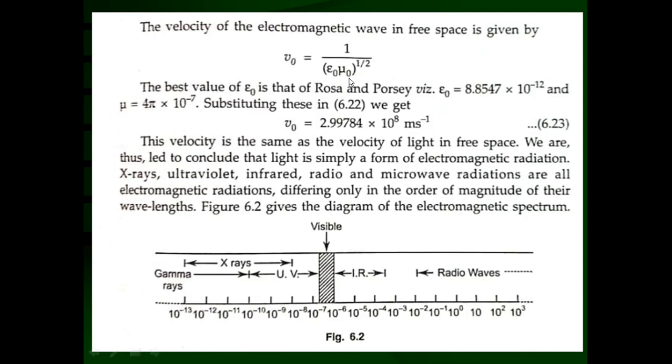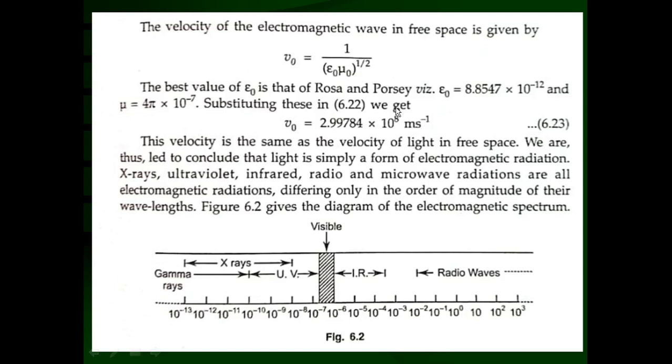If we substitute these values in these equations and calculate, we find the velocity of electromagnetic waves in free space is equal to 2.99784 into 10 raised to 8 meter per second. That is equation 6.23. This velocity is the same as the velocity of light in free space.